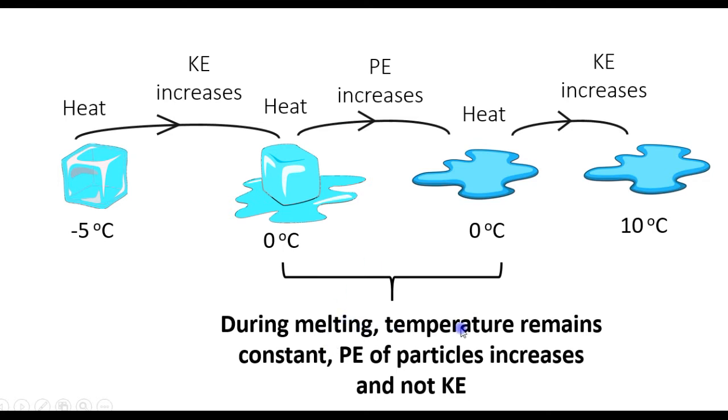So during melting, temperature will remain constant because the potential energy of the particles increases and not the kinetic energy. So the ice will melt completely to water at 0 degrees Celsius, no change in temperature. And then if we heat it further, now the particles will move faster, their kinetic energy will increase, and its temperature will increase.